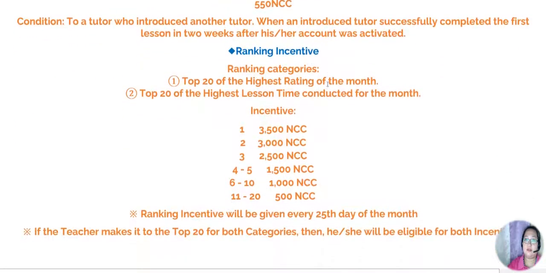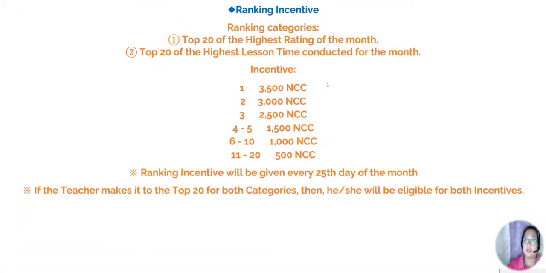Okay, let's have the ranking incentive. Top 20 of the highest rating of the month, and top 20 of the highest lesson time conducted for the month. So what are these? Okay, if you are top 20 highest rating, for example, because this is rating based, the highest rate is 5 and the lowest is 1. So if you have a rating of 5